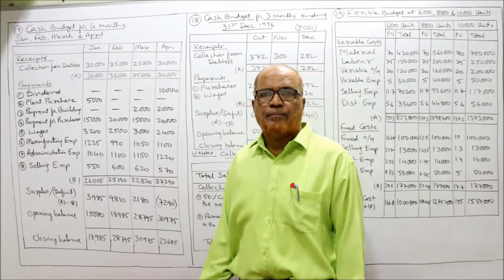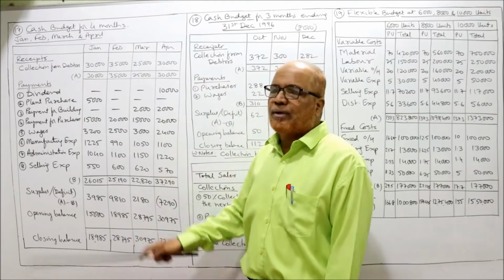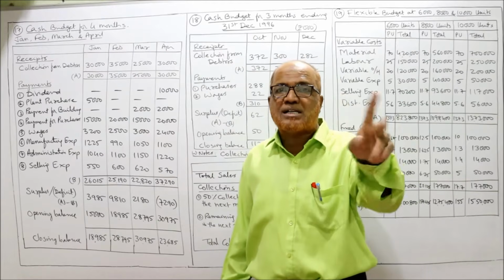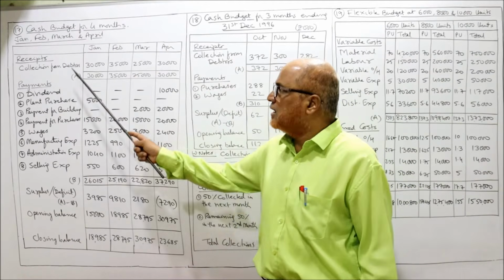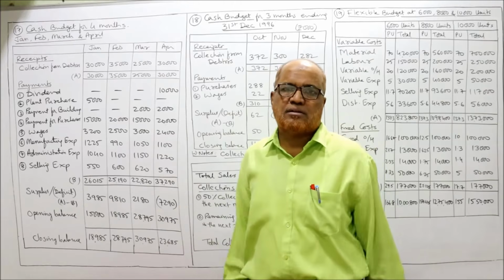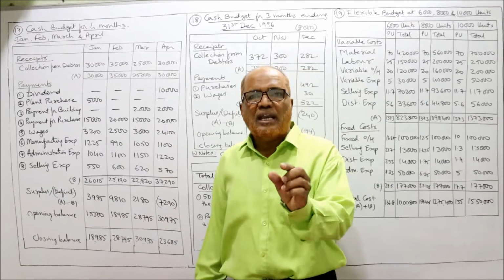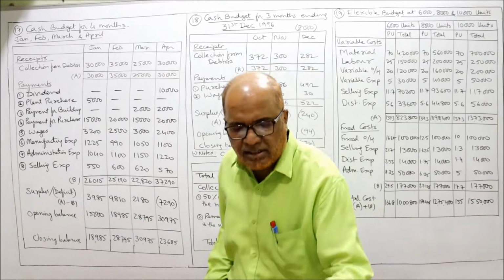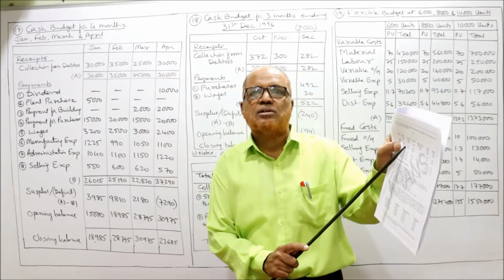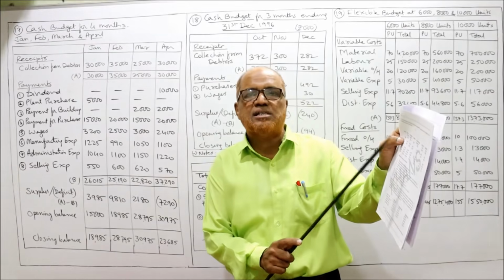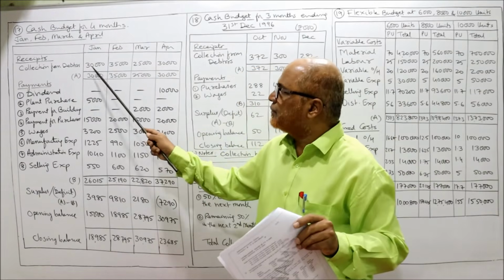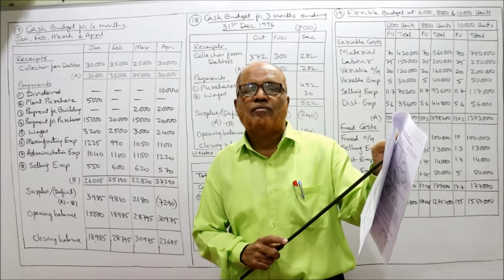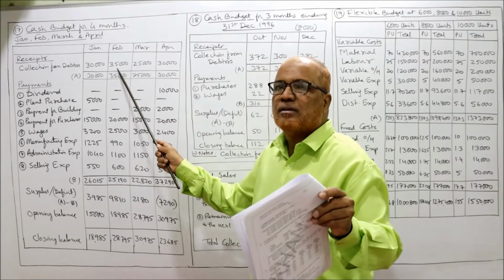Now we'll take it one by one. First we find the collection from debtors. We are allowing a 2 months credit period to customers, the debtors. So November sales will be collected in January. November sales are 30,000, collected in January. Similarly, December sales of 35,000 will be collected in February.